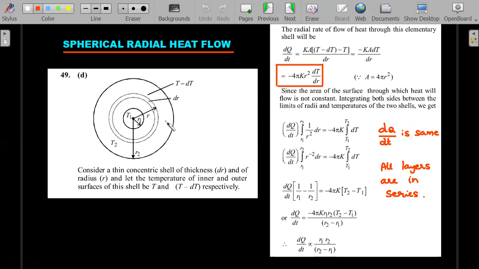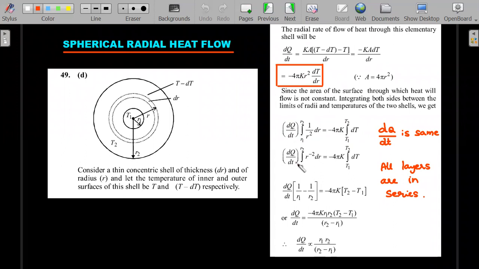So you go to another radius also, this dq by dt is like a constant. Let's call this a c in your mind. When you rearrange this by taking drs and rs on this side, c will come out of the integration, and on the right hand side you will be left with 4 pi k dt with a t1 to t2 integration. So when you integrate it from the inner radius to outer radius and inner temperature to outer temperature, dq by dt will be just standing here clapping. It will not be a part of your solution.